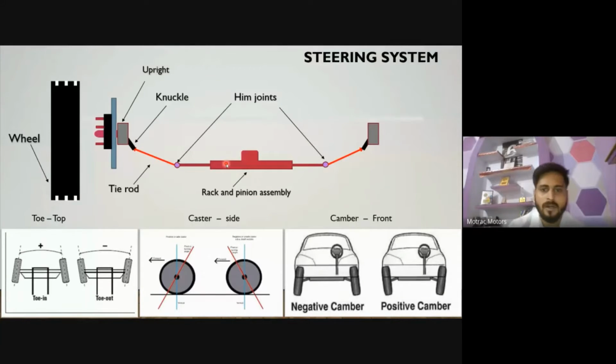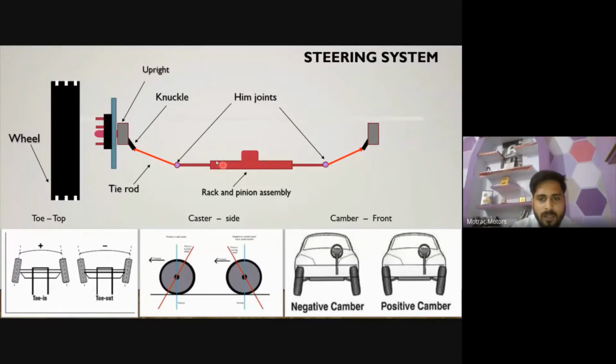Okay. So this is generally the assembly of the steering system. I explained how rack and pinion or power steering works. There are different parts in the steering system. The most important part is the rack and pinion, or you can say the gearbox of the steering.